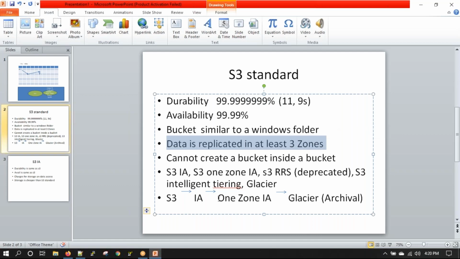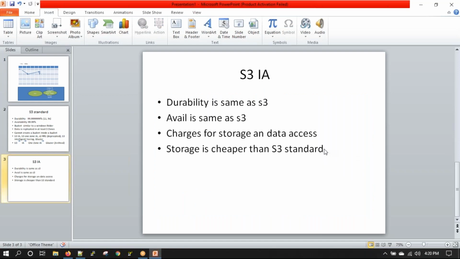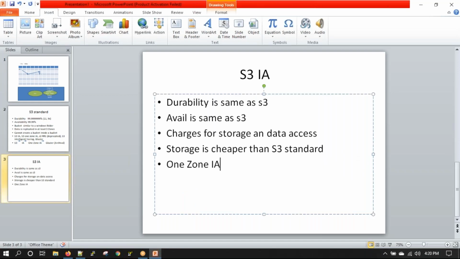Now, with OneZone IA, it means that there is no replication. This does not happen in this case. So for OneZone IA, durability is 99.99% only. Rest everything is the same. Availability is the same as S3, 99.99%, but the durability decreases.